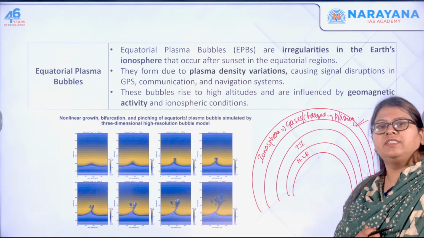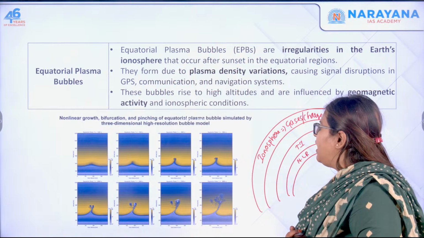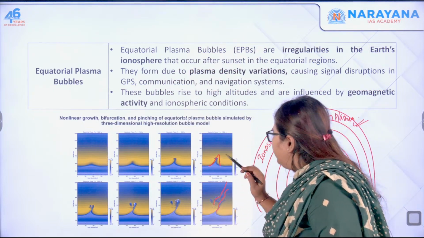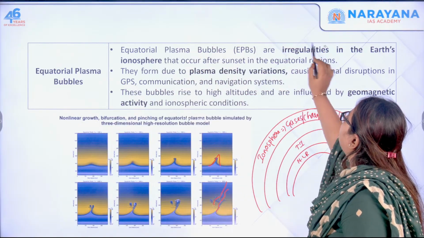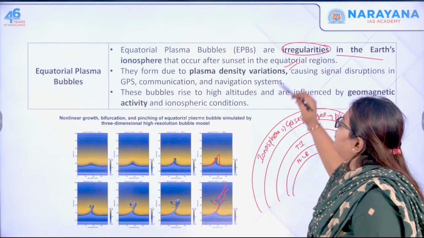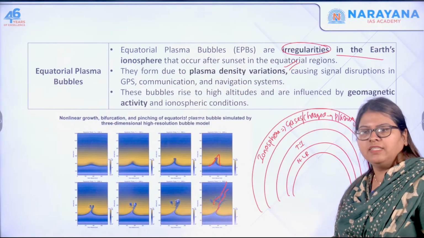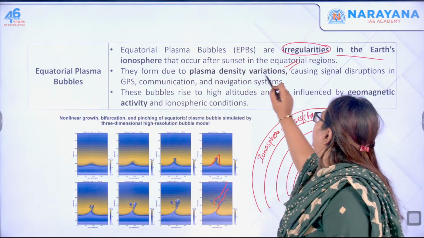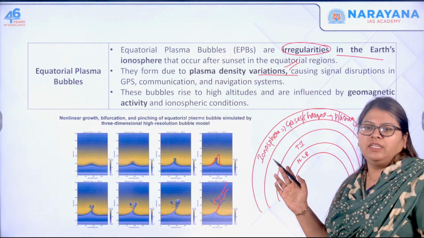When there is unevenness, it suddenly rises up in the form of bubbles. So equatorial plasma irregularities occur in the Earth's ionosphere, especially after sunset in the equatorial region. This is due to the density variation of the plasma, and that causes signal variation.